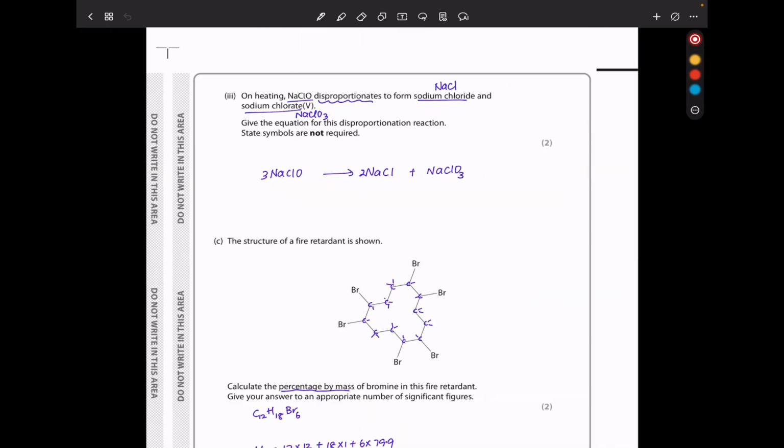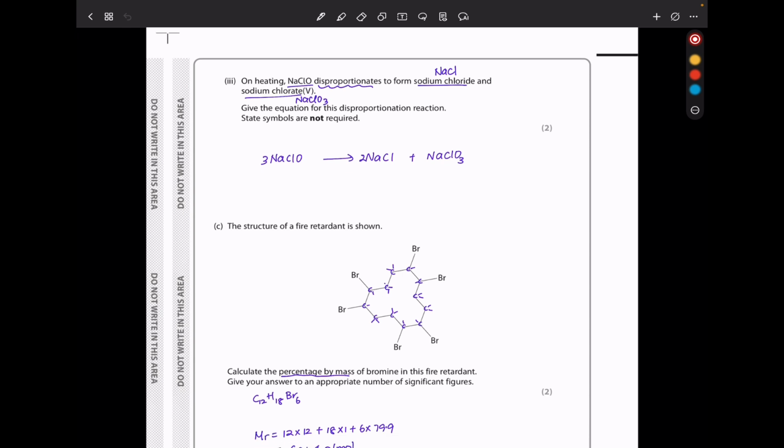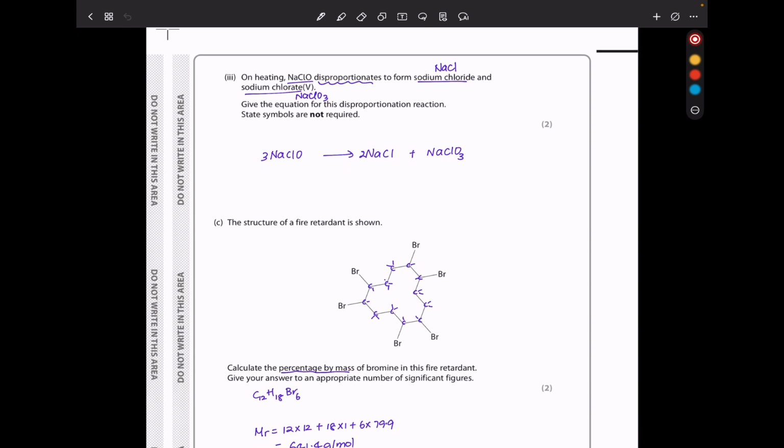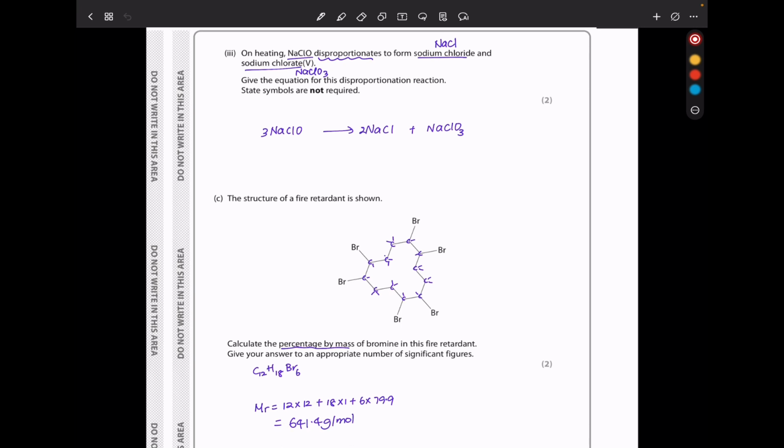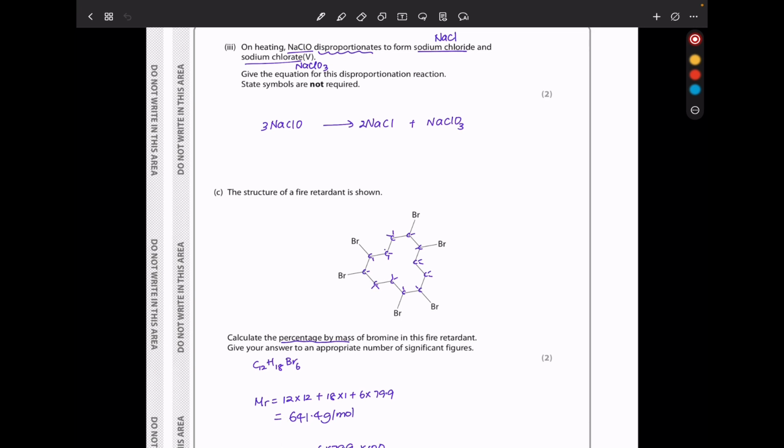On heating, sodium chlorate(I) decomposes to form sodium chloride and sodium chlorate(V). Give the equation for this disproportionation reaction. State symbols are not required. So sodium chlorate(I) gives us sodium chloride and sodium chlorate(V). This is going to be a 3, that is a 2, and that is a 1.